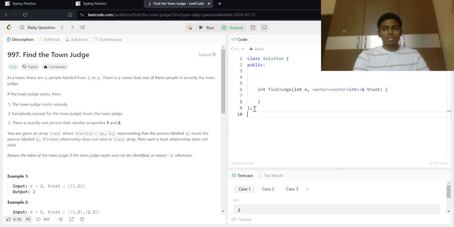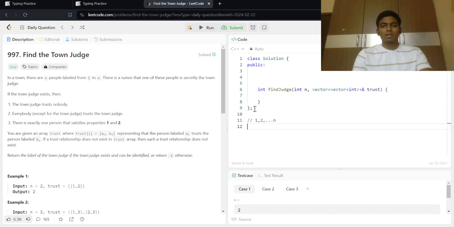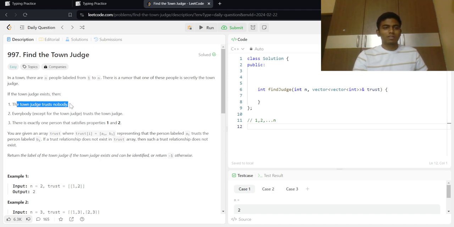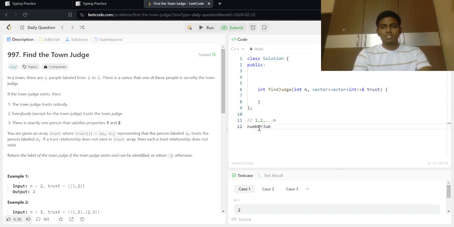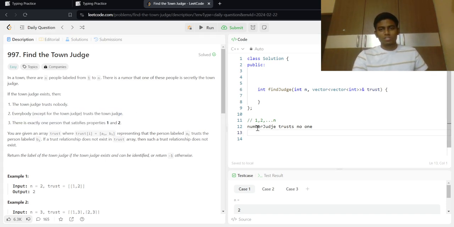Suppose we are given n people: 1, 2, till n. There will be a town judge, and it is given that the town judge trusts no one. So the judge is not going to trust anyone, and everybody trusts the town judge.